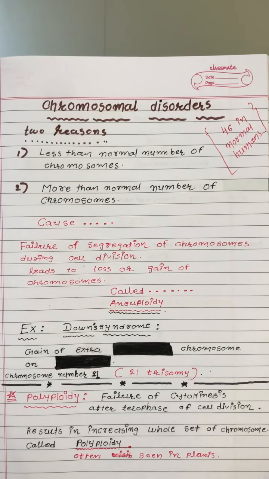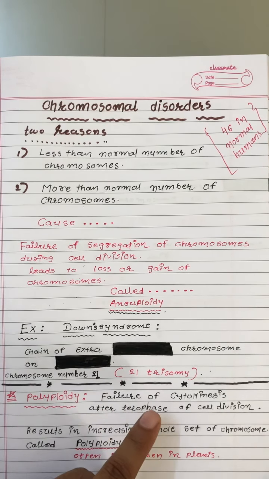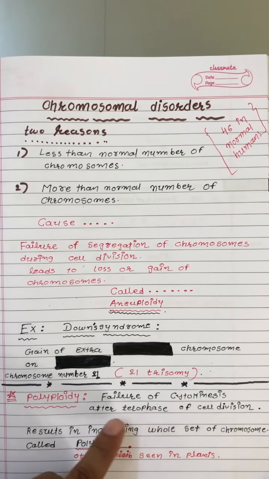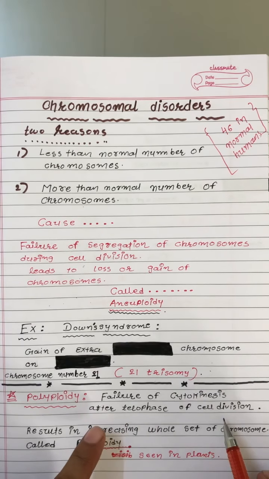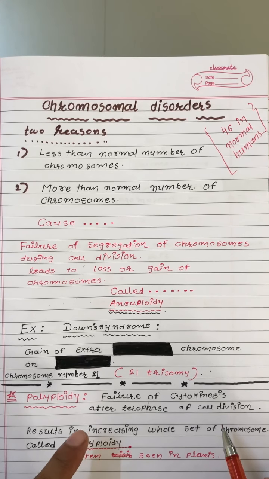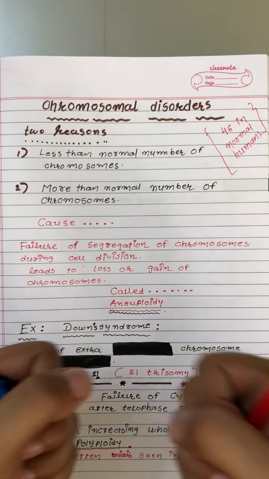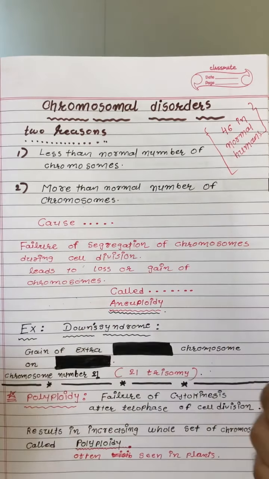Now, there is also another problem. We call it polyploidy. We know it very well. It is due to the failure of cytokinesis after the telophase of cell division. You know that when the cell division process finishes, the last stage is telophase, where 2 cells separate from each other.